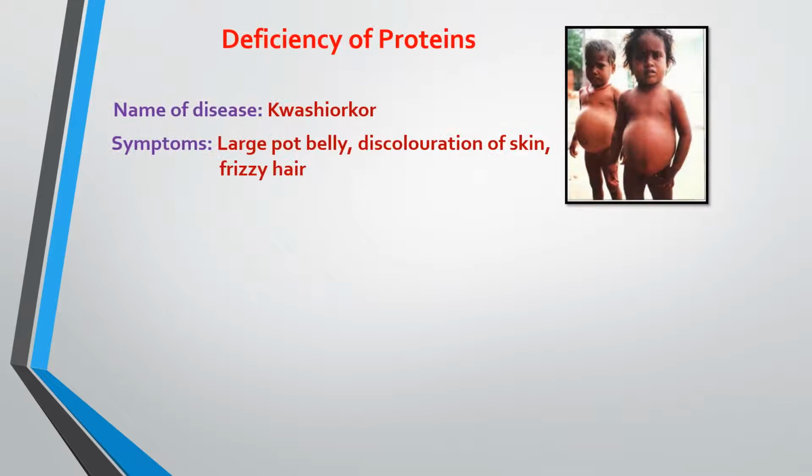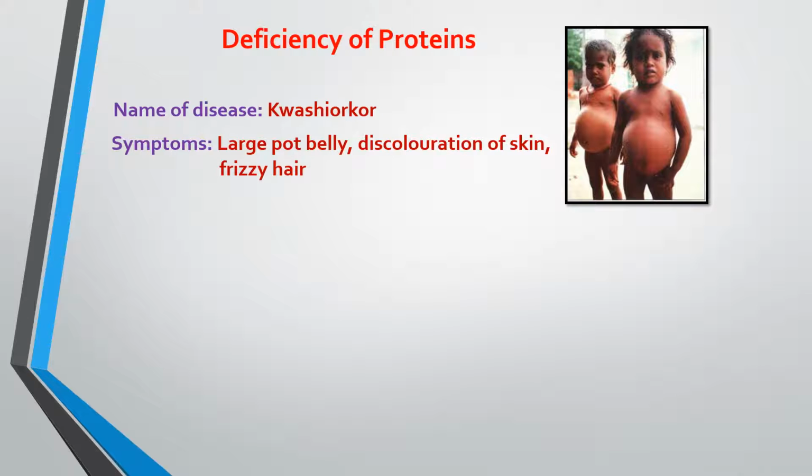Next is deficiency of proteins. The name of the disease caused by the deficiency of protein is kwashiorkor. The symptom is a large belly pot, that means the stomach or tummy of that child will be just like an earthen pot, and discoloration of skin.